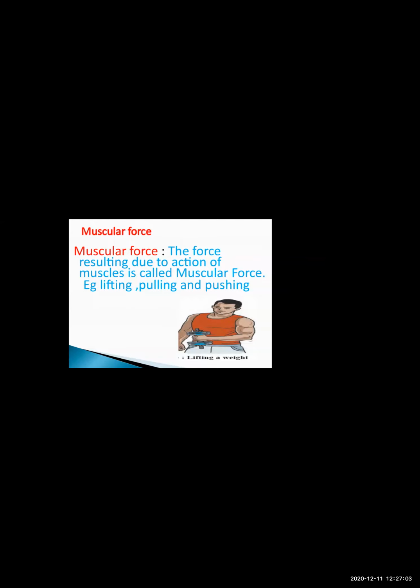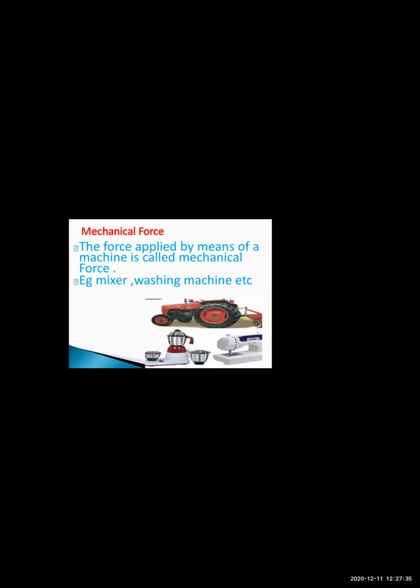He is lifting some object, and you can see the muscles of the man also. You can see the stretching of the muscles, the contraction and relaxation of the muscles. This contraction and relaxation of the muscles for performing activities such as lifting, pulling and pushing is called muscular force. I hope you have understood.